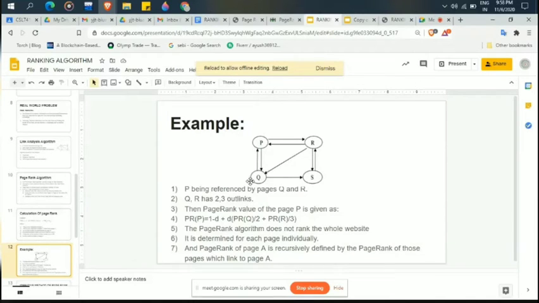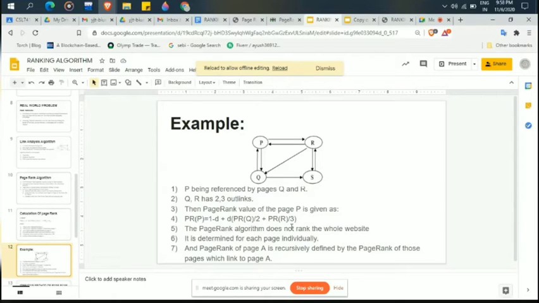So these two links are called outlinks. What is the meaning of inlinks? Inlinks means, for Q, the links P to Q and R to Q. These links are called inlinks. And here we see there are no dangling links, meaning there is no node without outlinks. Everyone has outlinks, so we don't have dangling links.